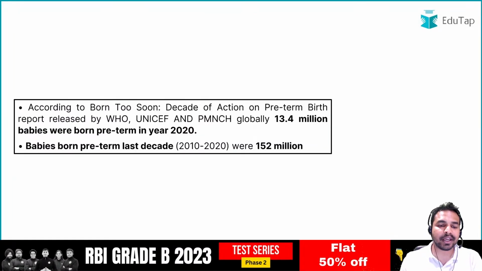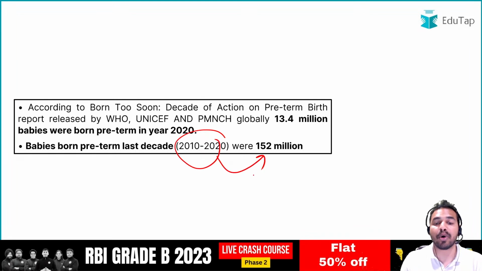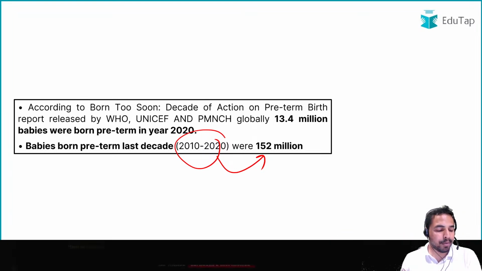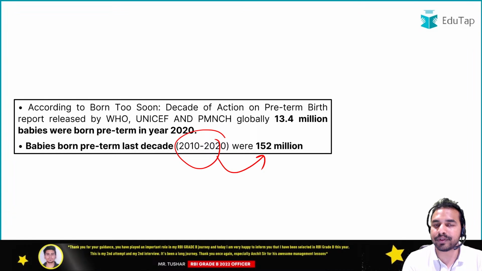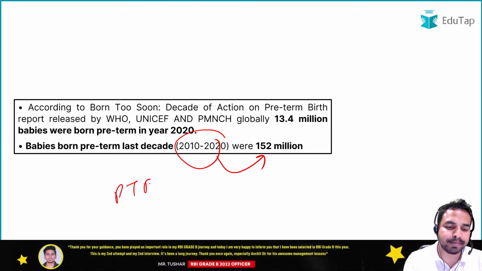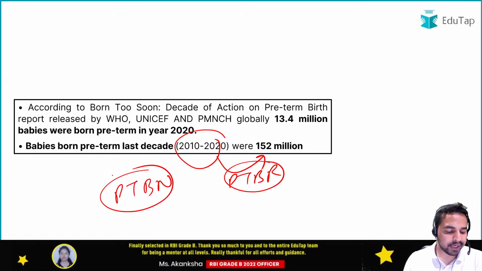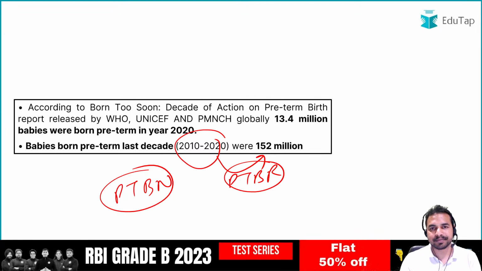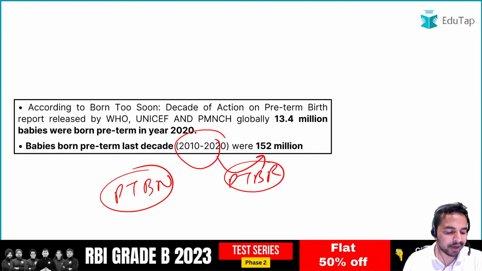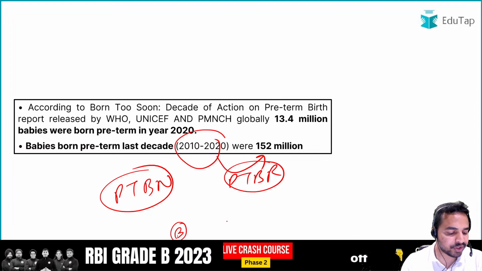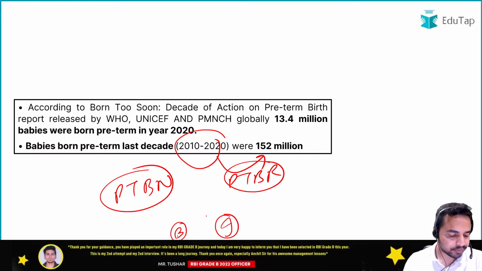So guys, when we talk about the last decade, the number of preterm birth babies born is 152 million. Now a very important question for all of you guys. We basically cover under this report two important things, that is the preterm birth number and preterm birth rate. Can you tell me in which category India is on the top, and in which category Bangladesh is on the top? So guys, let me tell you that under this particular part there is one category under which Bangladesh is on the top and one in which India is on the top.